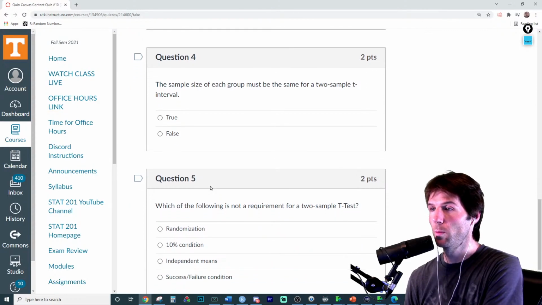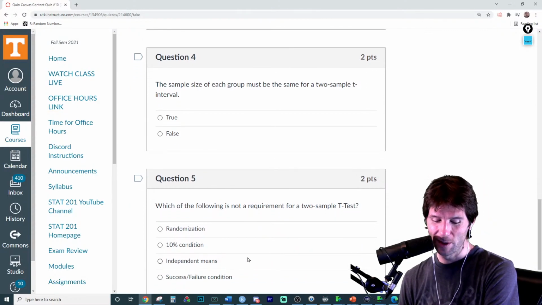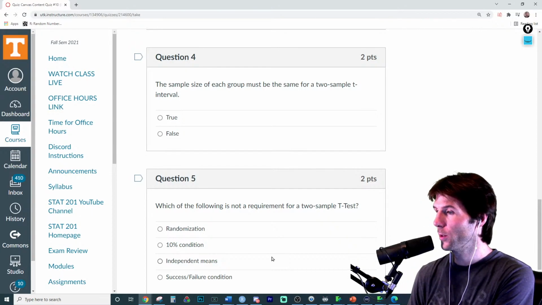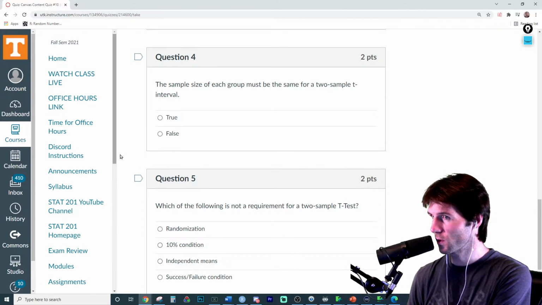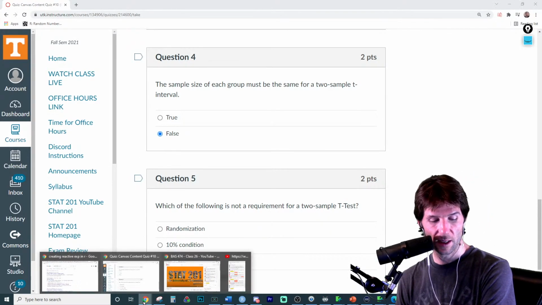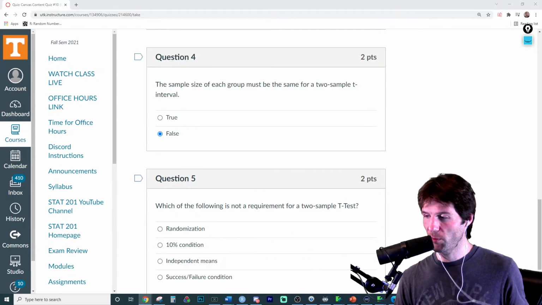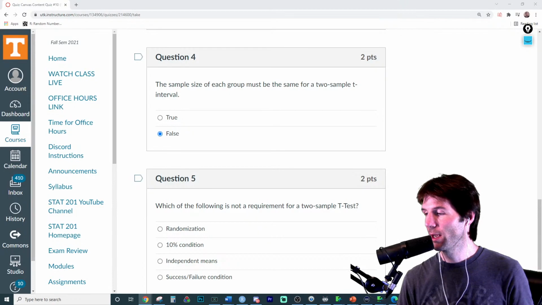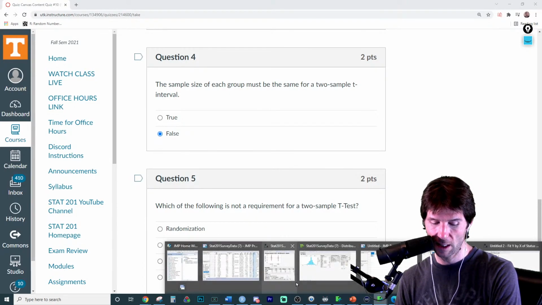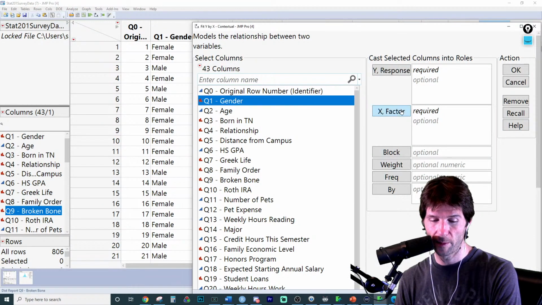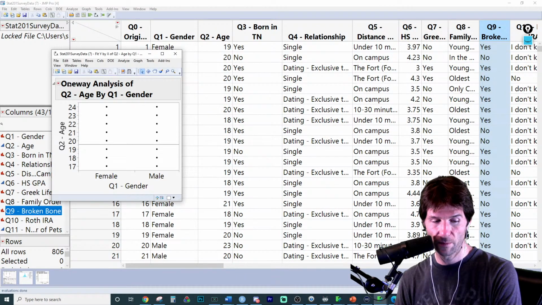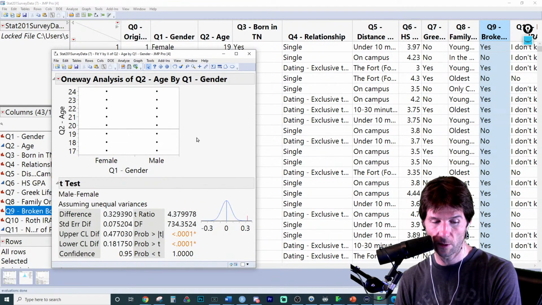The sample size for each group must be the same for a 2-sample t-test. We did a question very similar to this earlier where we did a 2-sample t-test with not the same sample sizes. So the answer here is false. Especially when you look at the applets we're using. I don't think I have any of the applets up. You'll enter in different sample sizes sometimes for the groups. And we can see this. Oh, we could do a 2-sample t-test right here. We could compare the average age of males and females right here. So comparing the average age of males and females, there's the age of people in stat 201 and the average age. And there is a difference. Males are on average older than females in stat 201.